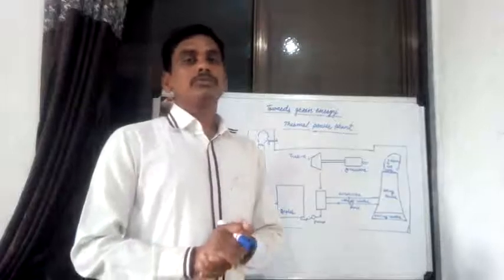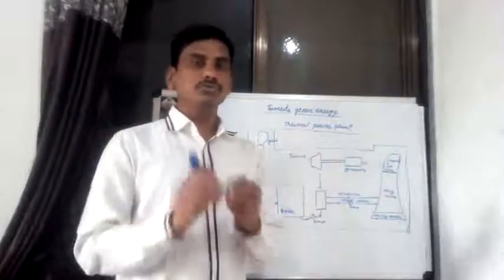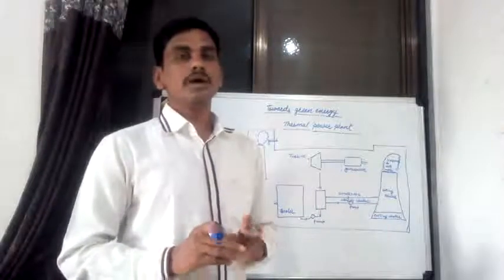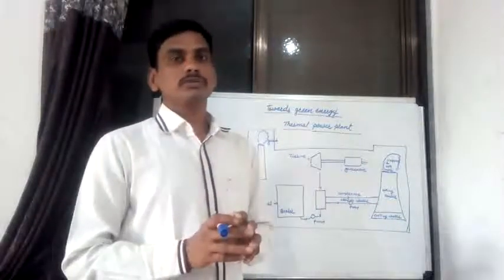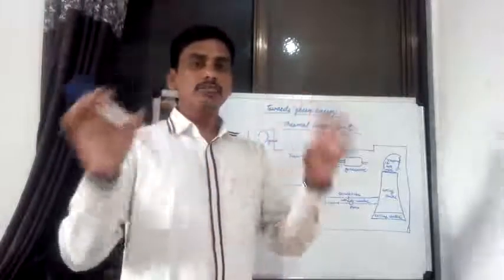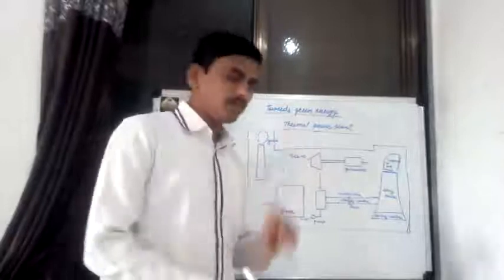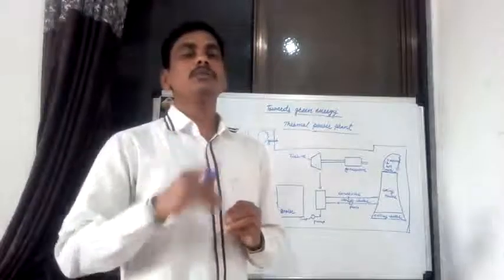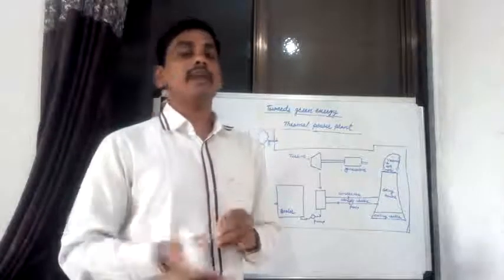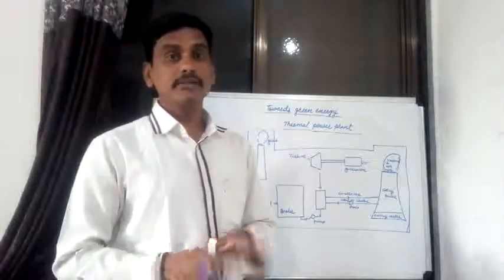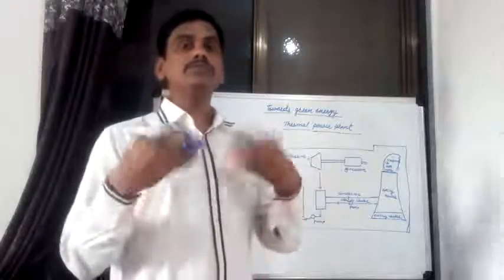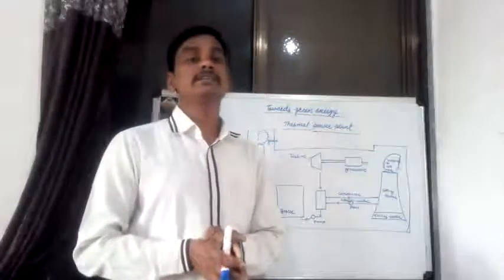Now, various sources are used to generate the electricity. And there are different power plants, known as thermal power plant, nuclear power plant, natural gas power plant, solar power plant, wind power plant, water power plant. These are known as different power plants. And by use of these power plants we generate electricity.